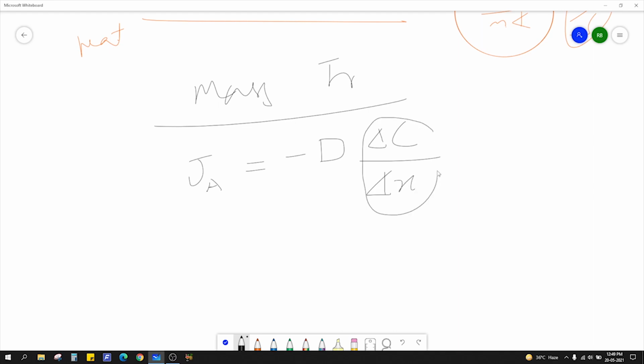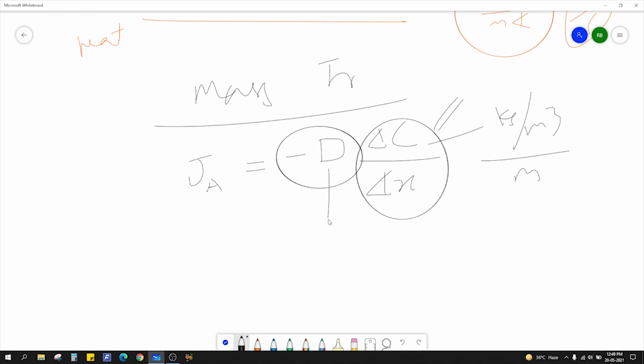This is straightforward, right? This is your concentration gradient because delta C is concentration. That is nothing but mass concentration, kg per meter cube, and this is meter. So this is nothing but driving force. This is concentration gradient. The diffusivity is nothing but mass diffusivity. The mass diffusivity has the units meter square per second. This is obvious. And what is this?